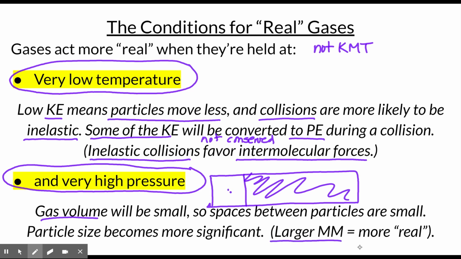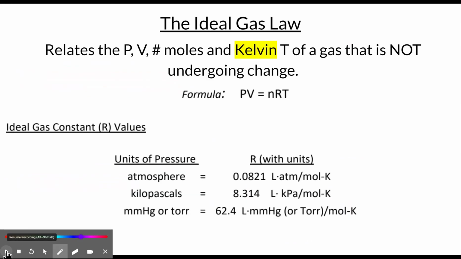So in other words, when real gas particles collide, they tend to have intermolecular forces. They tend to have collisions that do not conserve energy. So something like SF6, which has a very heavy molar mass, tends to act more real than hydrogen gas, which tends to act more ideal. So now that we have a little better understanding of what ideal and real mean, let's swing back and take a look at the ideal gas law.